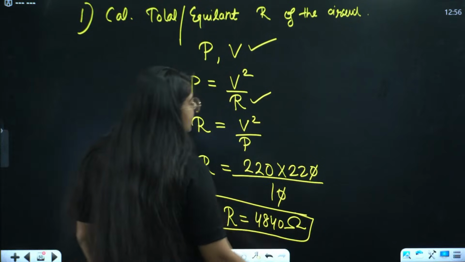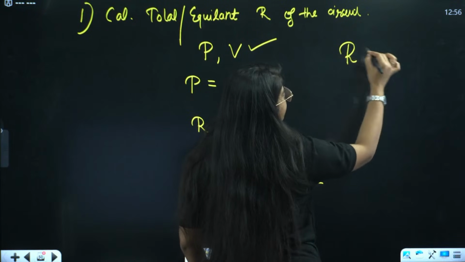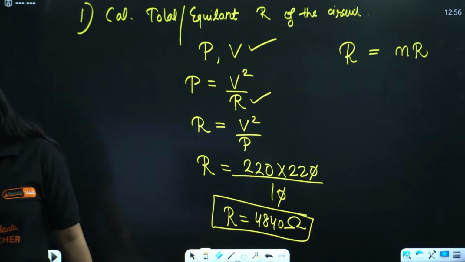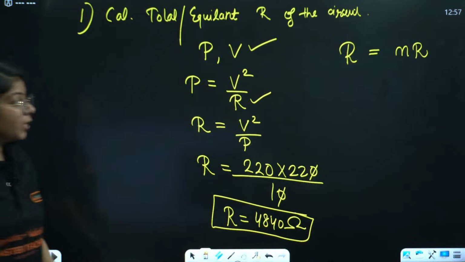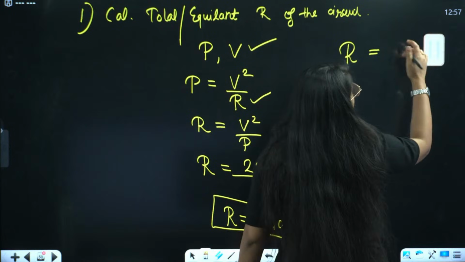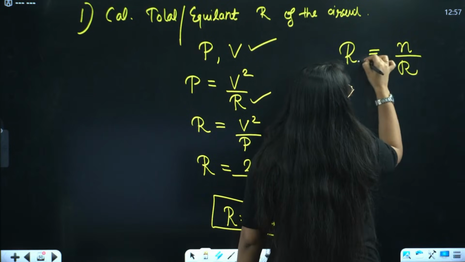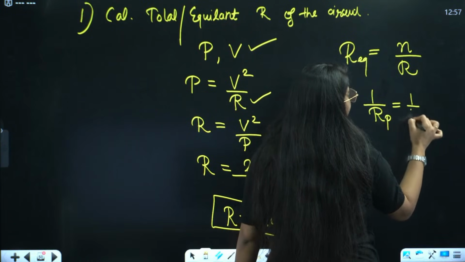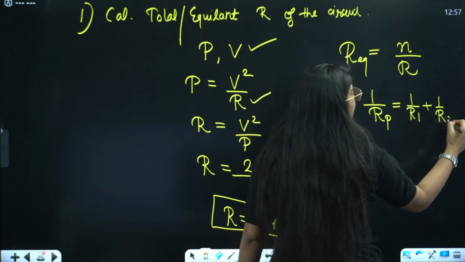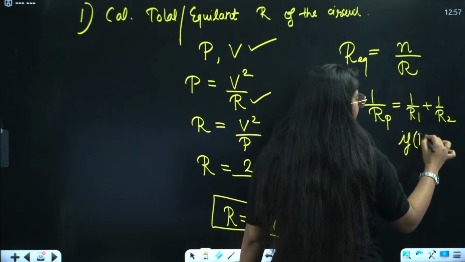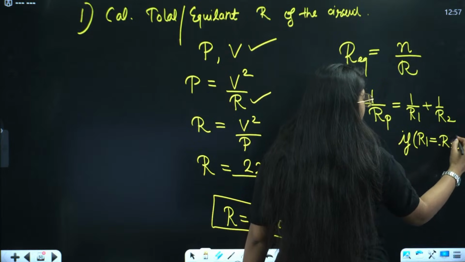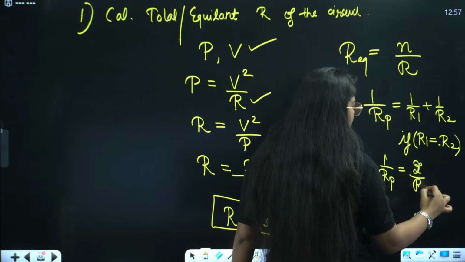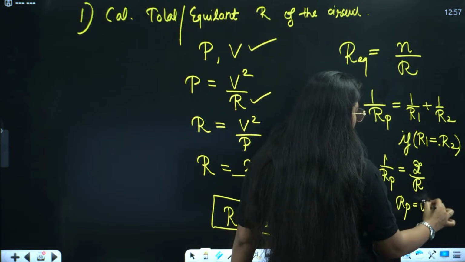Okay, so R is this. Now this is the total resistance, not N into R. These are in parallel, so that will be R by N. Do you know this formula? This is simply the formula of R in parallel. 1 by R1 plus 1 by R2. If all the resistances are same, if R1 equals R2, that means 1 by RP equals 2 by R, and that will be RP equals R by 2.